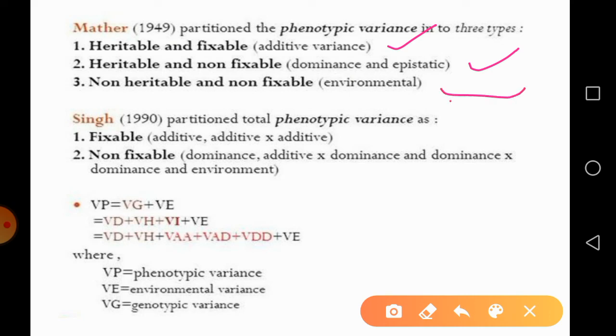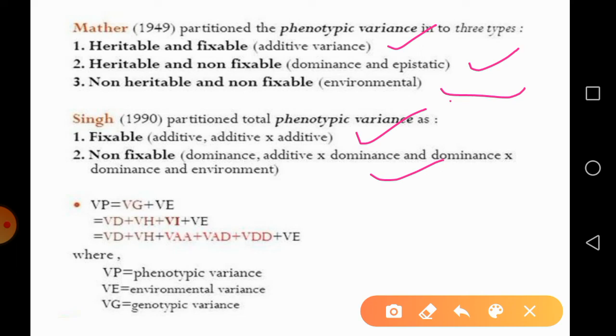Another scientist, Singh, in 1990, also classified this phenotypic variance into two types, fixable and non-fixable variance. In case of fixable, we have additive gene variance and additive into additive interaction, while in case of non-fixable, we have dominance variance, additive into dominance and dominance into dominance, as well as environmental variation.